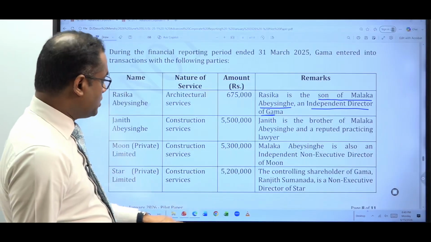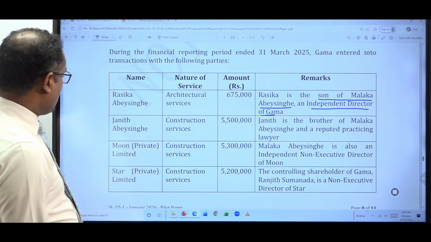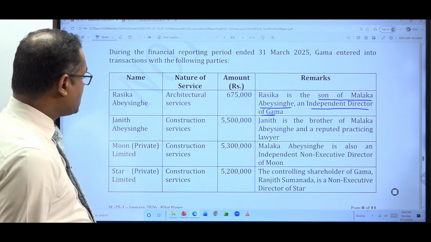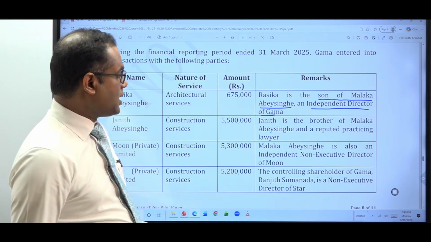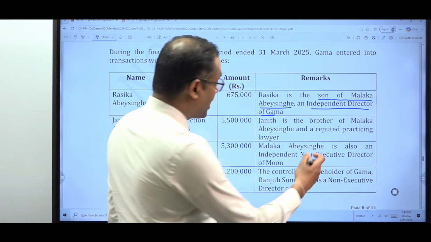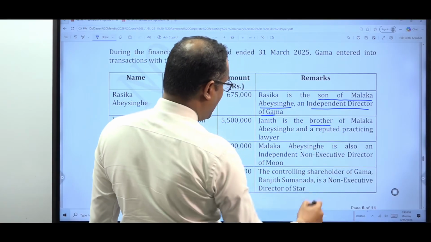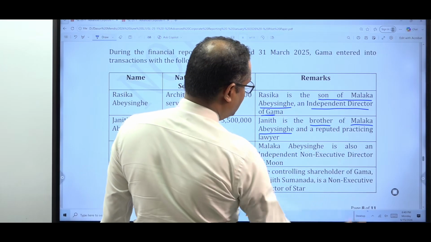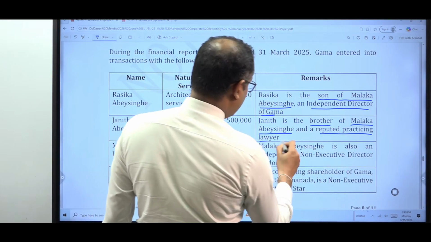Right. First one is clear. Now look at the second one. Lalith Abesinghe, who provided the construction services. So the value is 5.5 million. Jagat is the brother, this time not the son, brother of Malaka Abesinghe. Again Malaka Abesinghe, same person, and a reputed practicing lawyer, right?